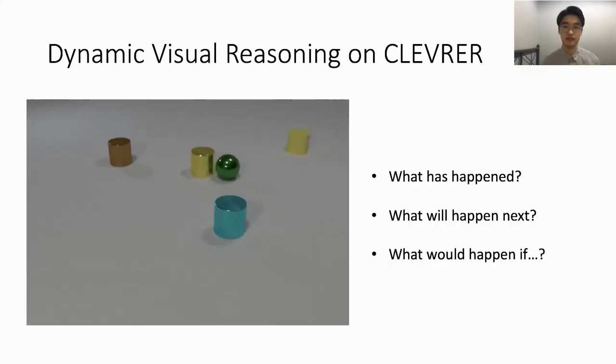Here we show a video in Clever. Humans can easily use their common sense of intuitive physics to understand what has happened, predict what will happen next, and infer what would happen in counterfactual situations. However, it is very challenging for a machine to answer these questions.